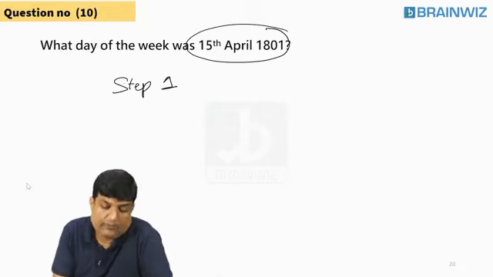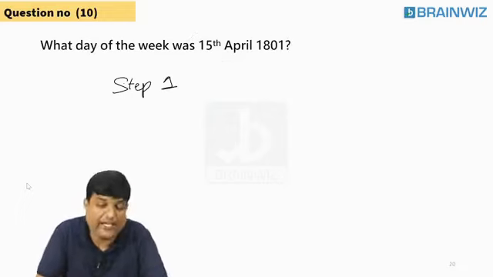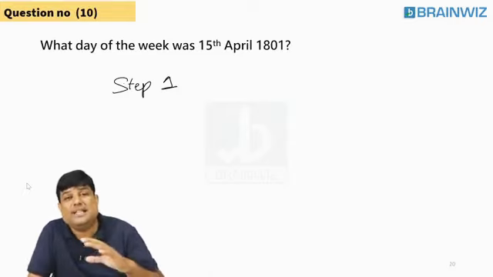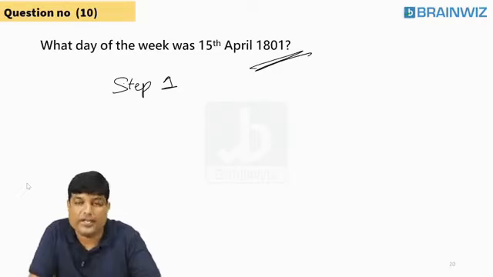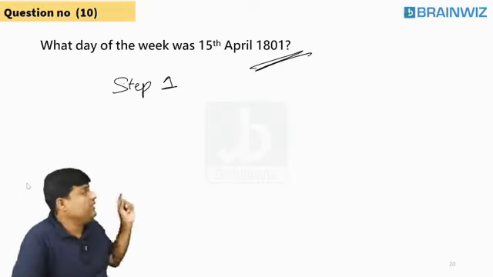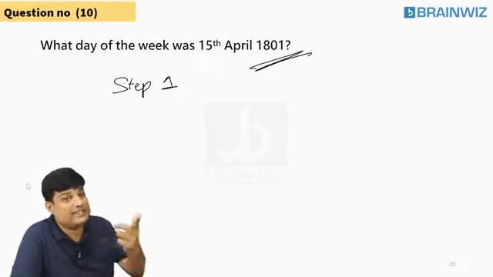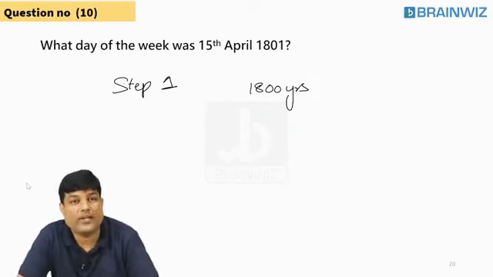Step 1. How many years are successfully completed? Listen, everybody, carefully. 1801 is going on right now. 15th April 1801 is running. But how many years are successfully completed? 1800 years. Understood how I got it?